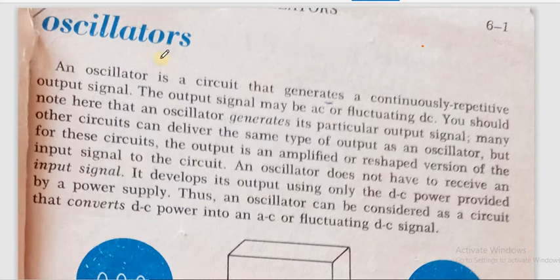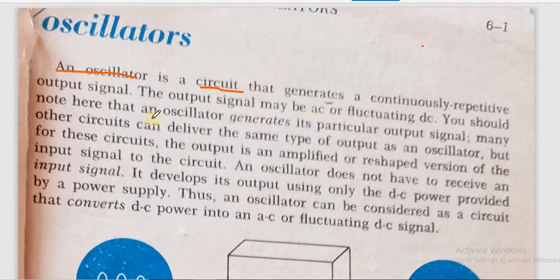So first of all, what is an oscillator? An oscillator is a circuit. Always it is an electronic circuit that generates a continuously repetitive output signal. So what does an oscillator do? It generates an output signal. It should be noted here, it generates a continuously repetitive output signal. So if it is producing a sine wave, then it keeps on producing a sine wave. So that is an oscillator. It produces a particular wave. So the output signal may be AC or fluctuating DC.